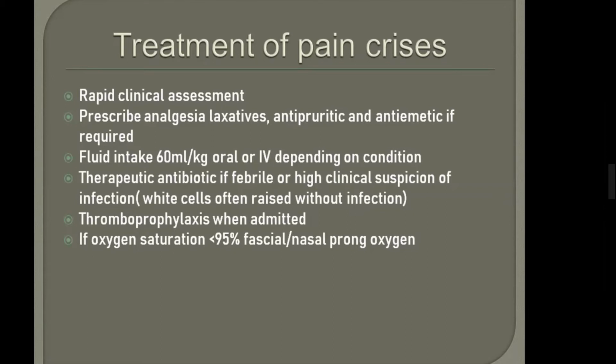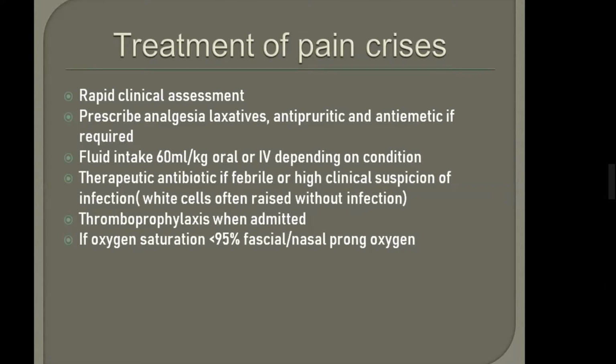In sickle cell, it is 95%. In sickle cell fluid intake, it's 60 ml per kg. And we will not routinely give therapeutic antibiotics. Be careful, RCOG does not like free use of antibiotics. So therapeutic antibiotics we only give if there is any risk of infection.